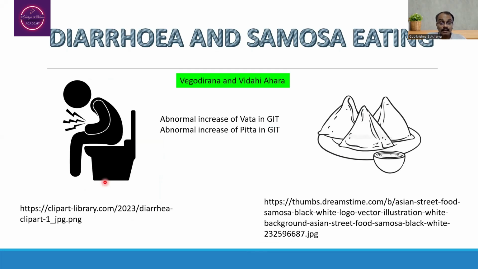Another example: the person is having diarrhea and he is going to consume samosa again. In that particular situation, abnormal increase of Vata dosha is going to take place in the alimentary canal. But here it is not only related to the simple Vata; the Chala guna of the Vata will be observed in the alimentary canal, and the abnormal increase of the Pitta, that is Ushna, Tikshna, etc. of the Pitta dosha, will be observed in the alimentary canal.